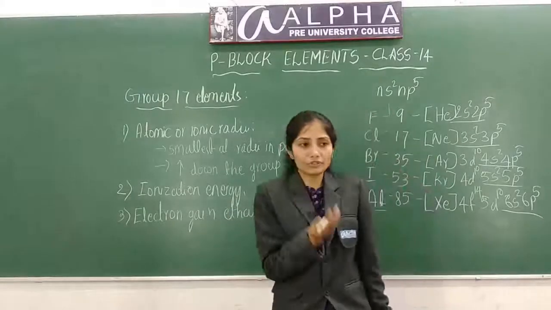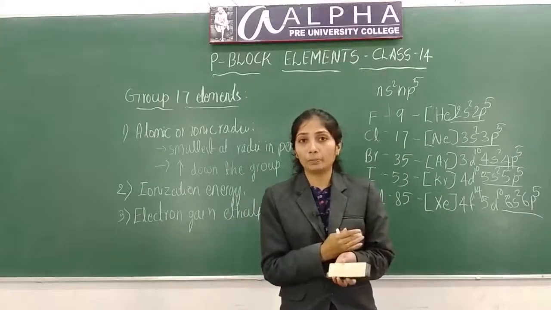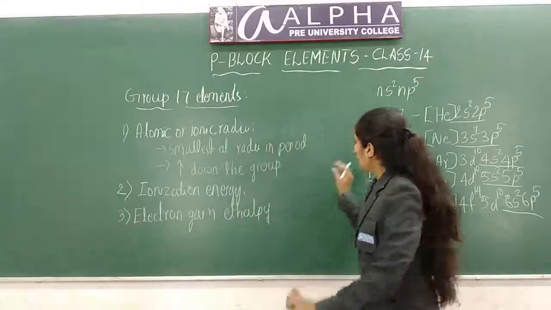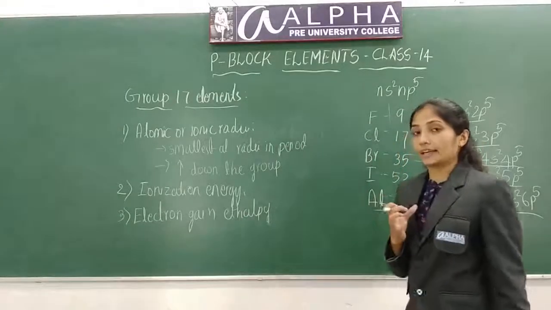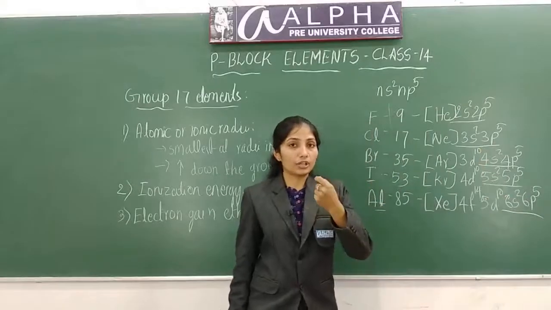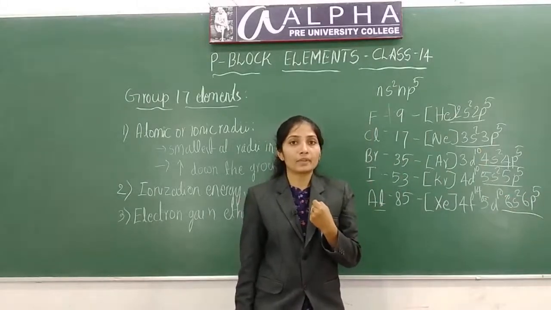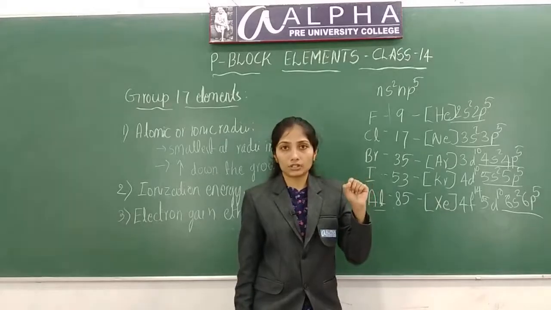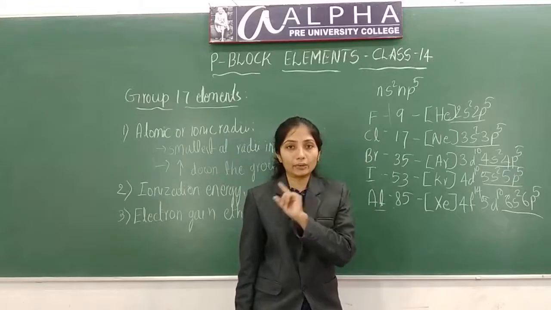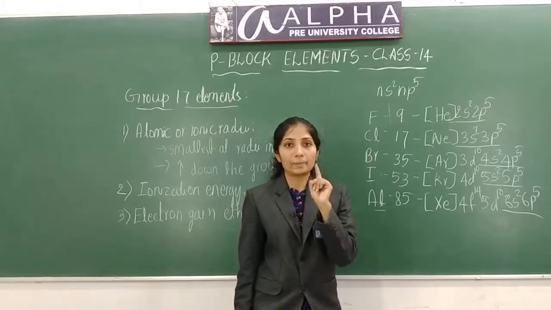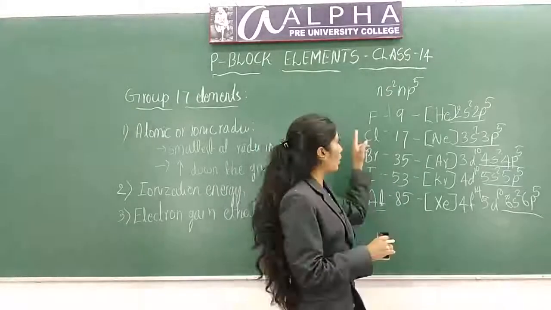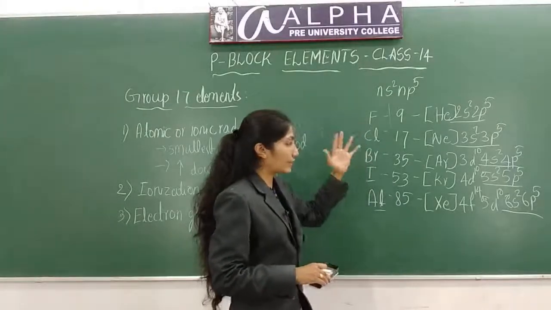And what will happen to electron gain enthalpy down the group? Understand this concept. These elements will easily accept electrons. If they easily accept electrons, what will happen? They will release energy, right? So you will get a value in negative. Negative electron gain enthalpy represents they are highly electronegative in nature.